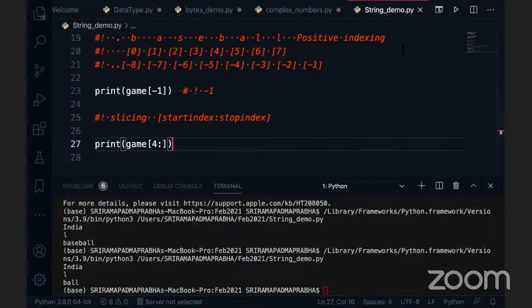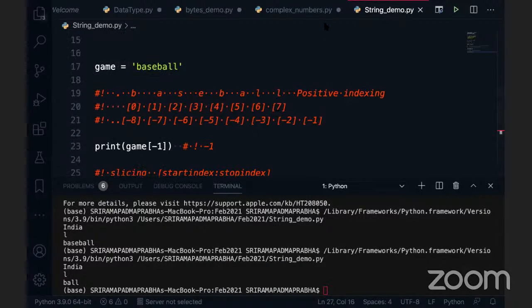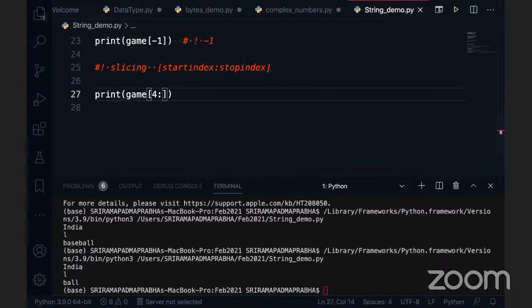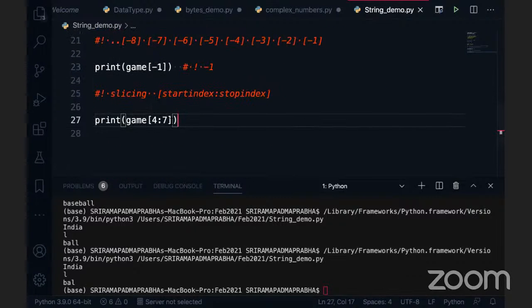I got my output. But when you are specifying this specifically, for example, you want to give the last value, which is 7. There is a 7 here, right? I'm just giving the end index. If I print this, you can see only BAL is printed. The last index is a stop index, and the stop index is never counted, right? So I can get the value of this particular string by using this slice operator. So this is a positive index.